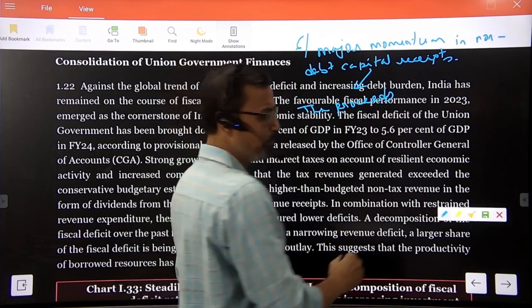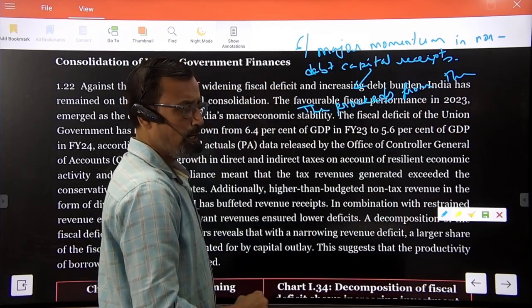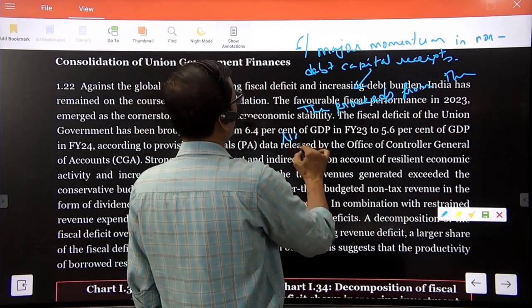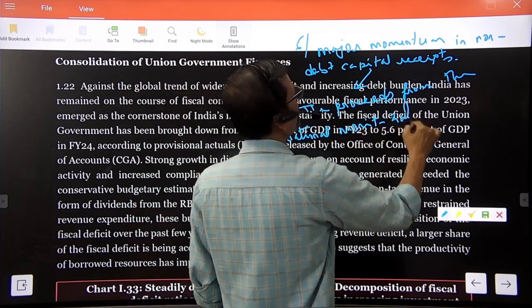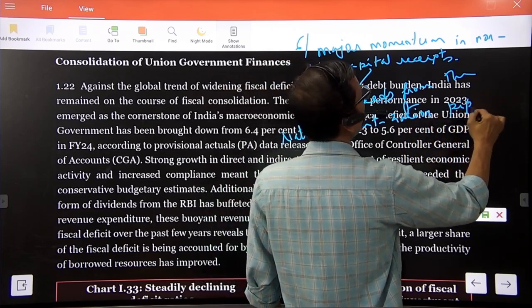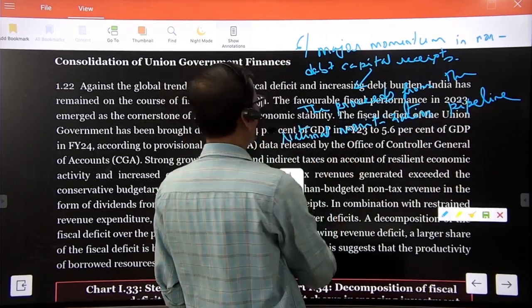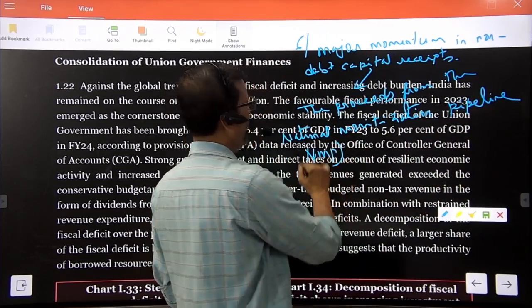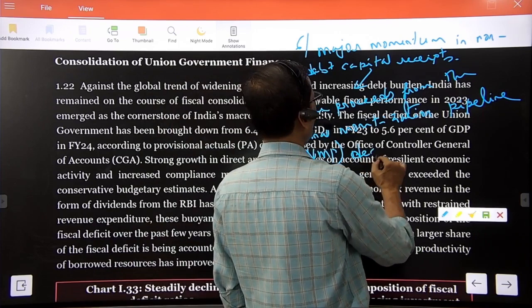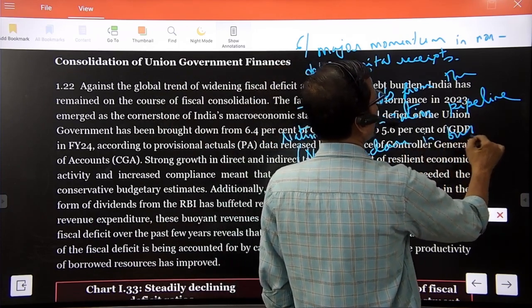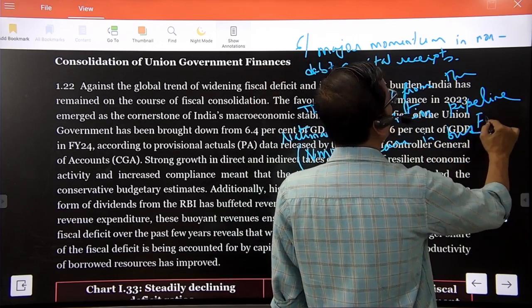The proceeds from the national monetization pipeline, which was declared in the budget of the 2022 financial year.